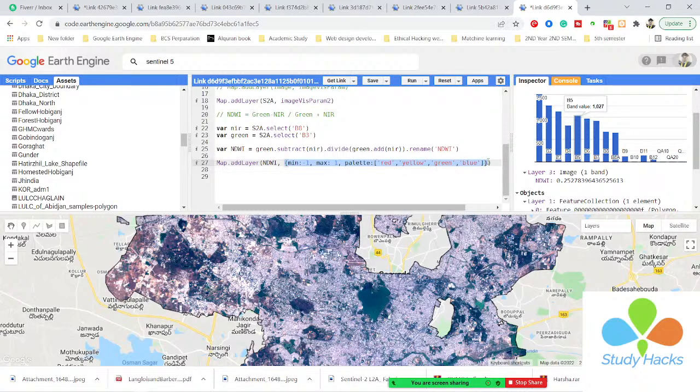Here you can see the mean pixel value for the NDWI will start from -1 up to +1. Then I put the color palette: the pixel values closer to -1 will show the red color, then up toward 1 it will be yellow, and then up to 1 it will show the blue color. Okay, so now I simply click run.